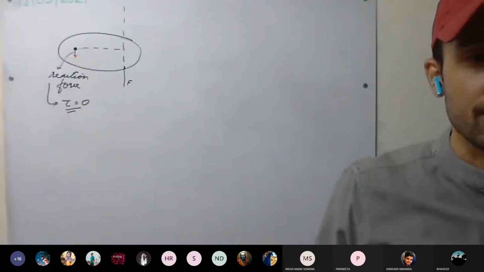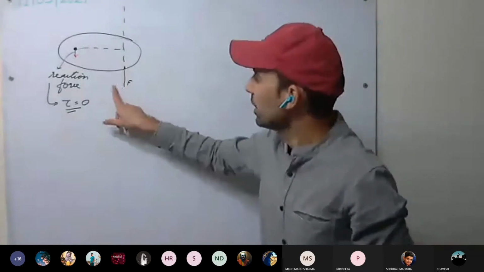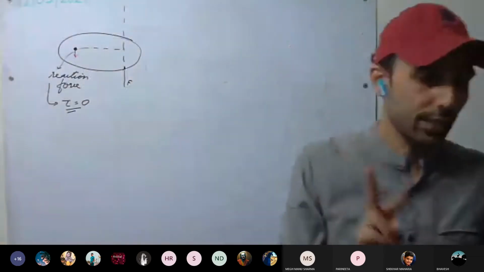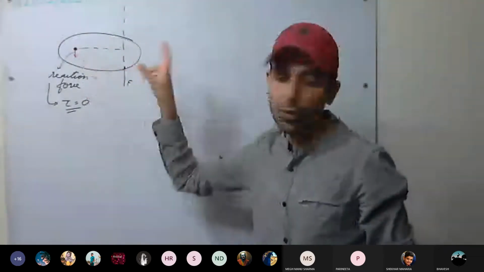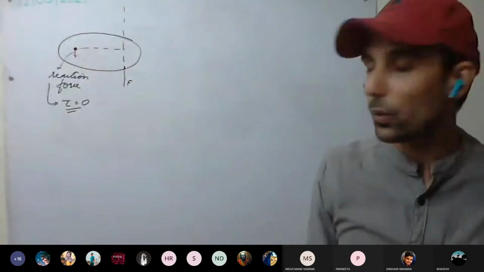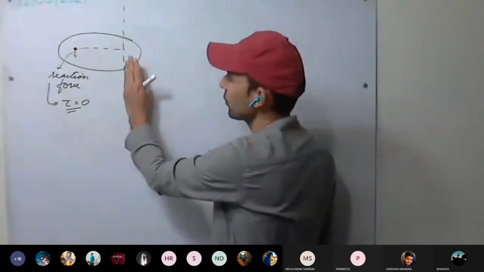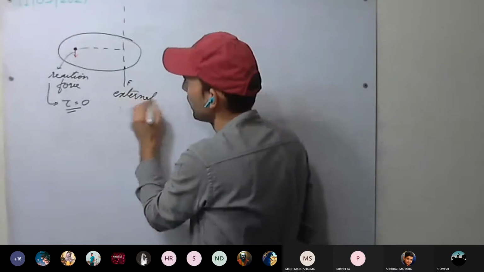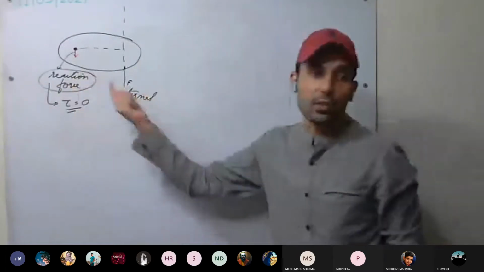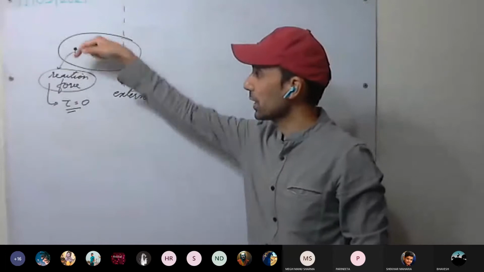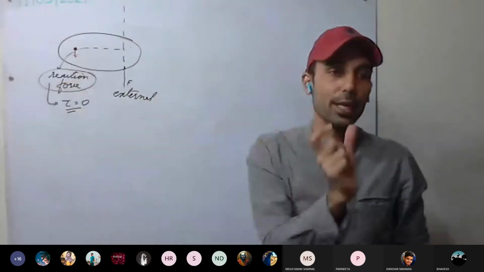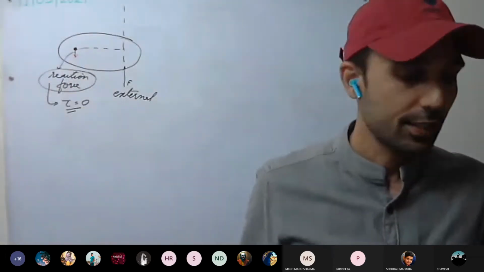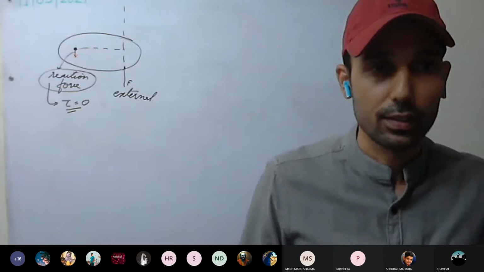So, this is called a couple, because here two forces are there. A pair of forces formed by the external force and the reaction force. Which forces are there? One is the external force, the force we have applied. The other is the reaction force. This pair is called a couple.